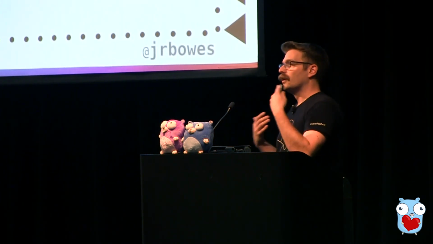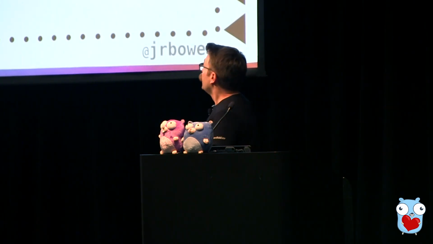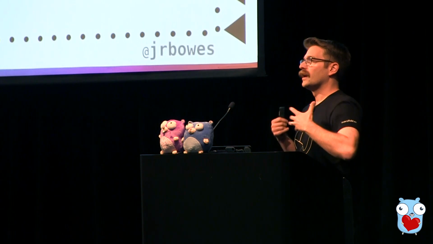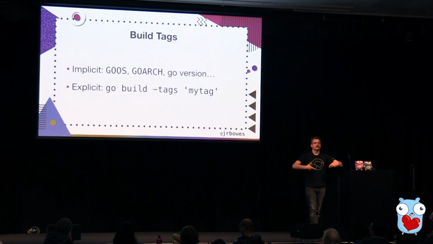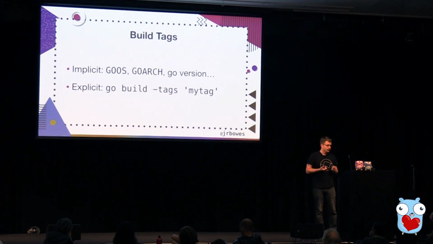So build tags are implicit and explicit. We have a bunch of implicit ones, which are our operating system, our architecture, and other things like the Go version as well. And then you can specify some explicit ones if you have arbitrary logic that you want to be able to switch on. So that's how they feed in when you're compiling, but how do you use them?